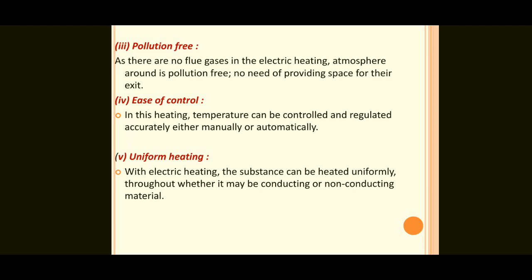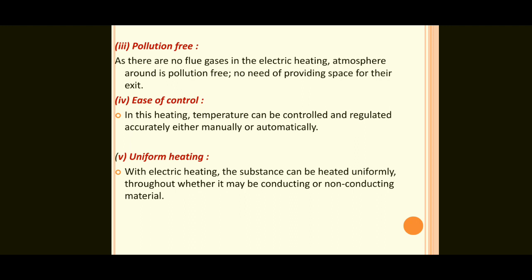But what about outside? It is too difficult, not so easy to maintain. So by using electrical heating, the control of the system is very easy, a very simple process.